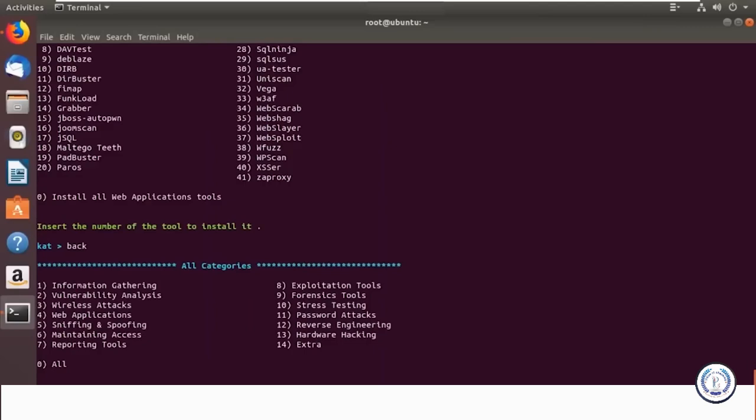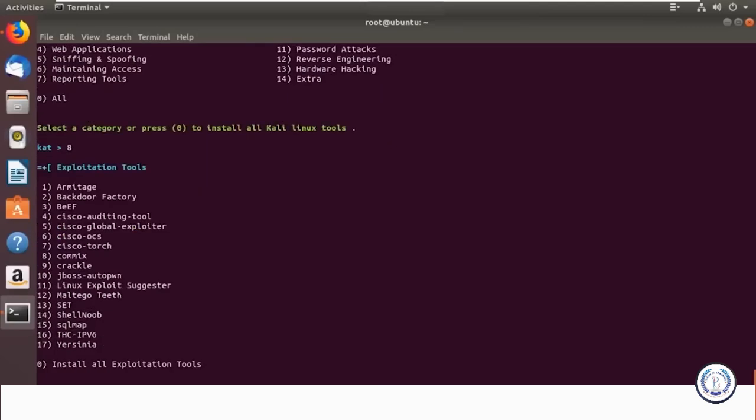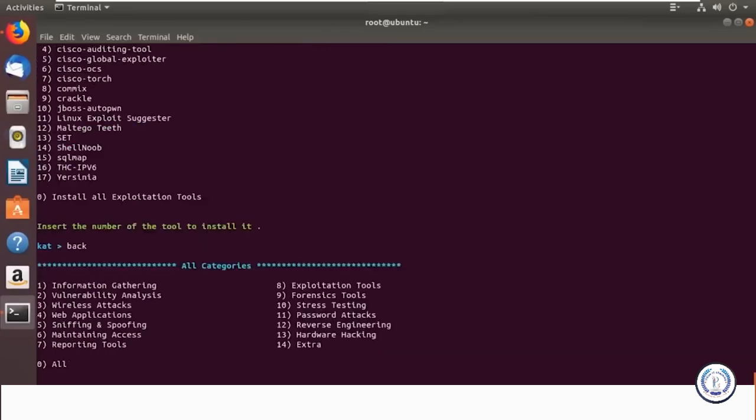Let's say 8. There you can see. So whatever different type of exploitation tools you want, you can go ahead and install them. Let me just click back and the back.